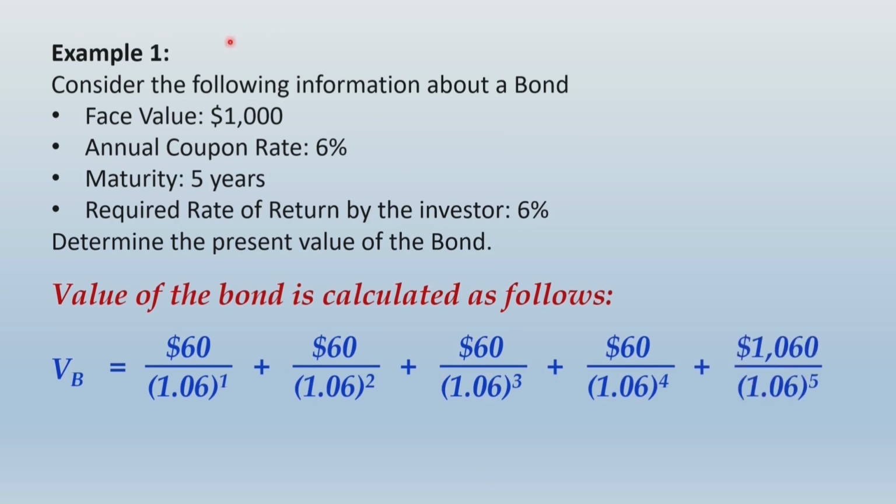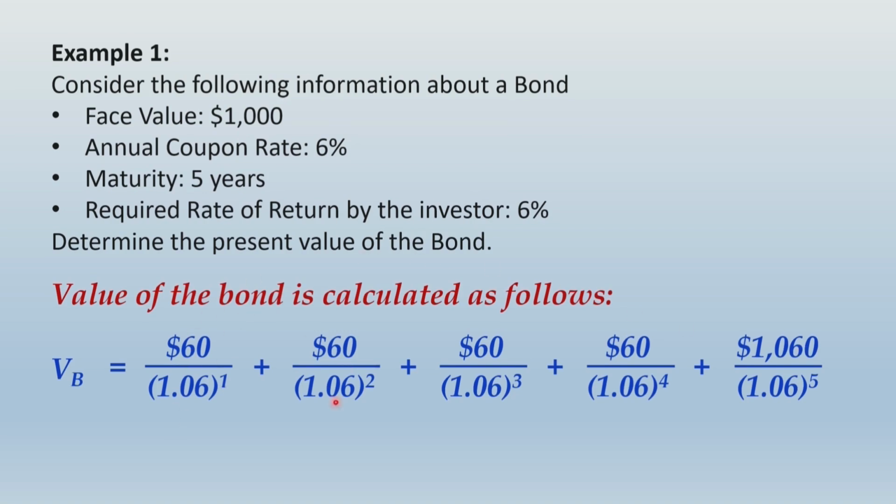Now look at one thing, 6% is the annual coupon rate, and 6% of $1,000 will give you $60 every year. So 60, 60, 60 every year for 5 years, and at the 5th year end, along with that 60 as coupon payment, you will also receive the par value of the bond, that is $1,000. Therefore, it is given as an aggregate, that is 1,000 plus 60, that is $1,060.